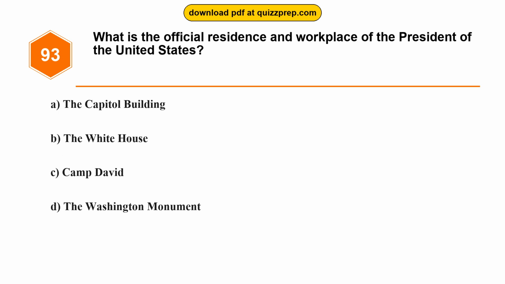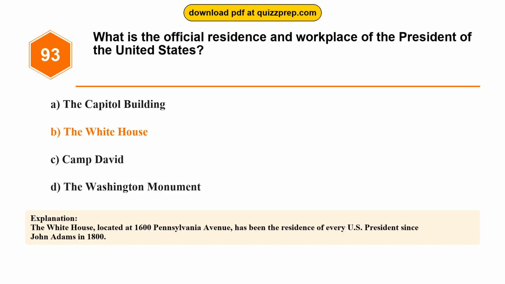Question 93. What is the official residence and workplace of the President of the United States? Option A, the Capitol Building. Option B, the White House. Option C, Camp David. Option D, the Washington Monument. The correct answer is option B, the White House. The White House, located at 1600 Pennsylvania Avenue, has been the residence of every U.S. president since John Adams in 1800.